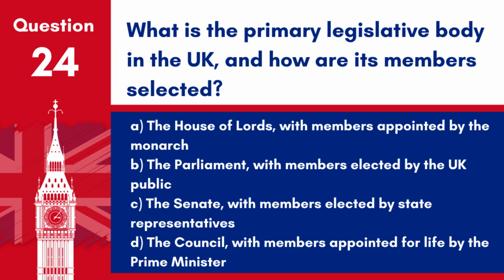A. The House of Lords, with members appointed by the monarch. B. The Parliament, with members elected by the UK public. C. The Senate, with members elected by state representatives. D. The Council, with members appointed for life by the Prime Minister. Answer: B. The Parliament, with members elected by the UK public. The UK Parliament, comprising the House of Commons and the House of Lords, is the supreme legislative body, with Commons members elected by the public.